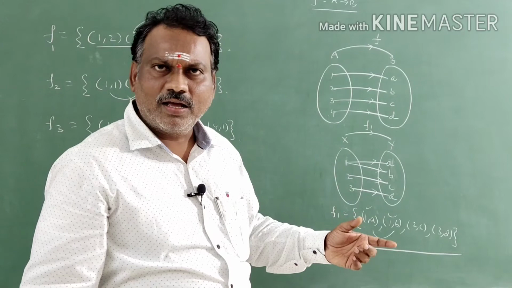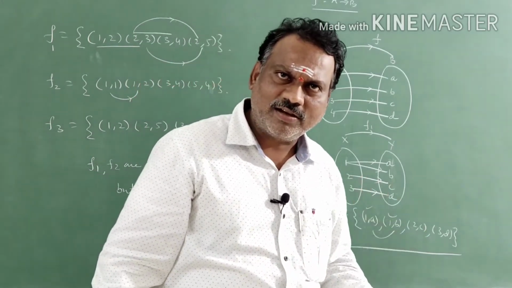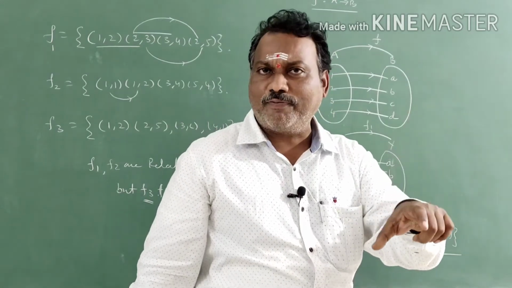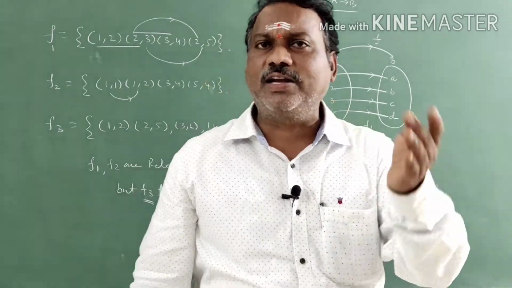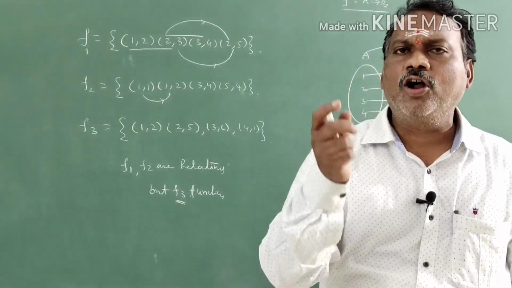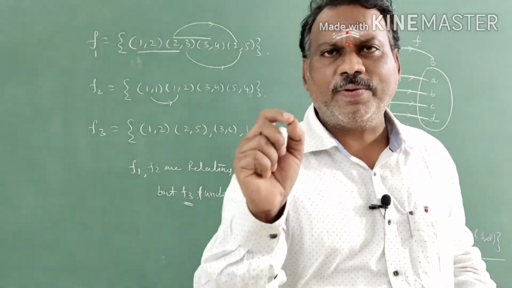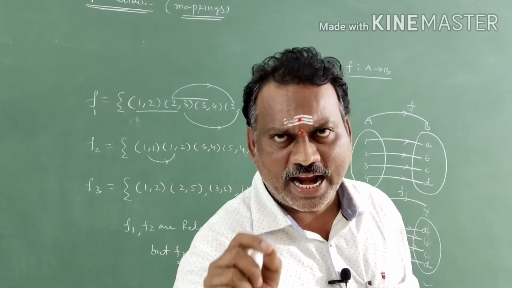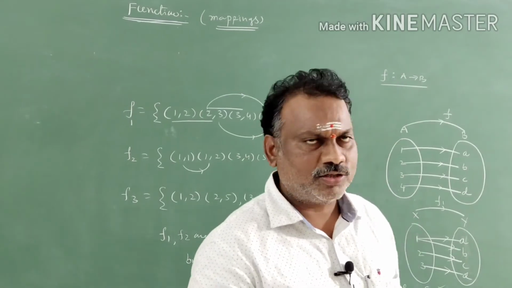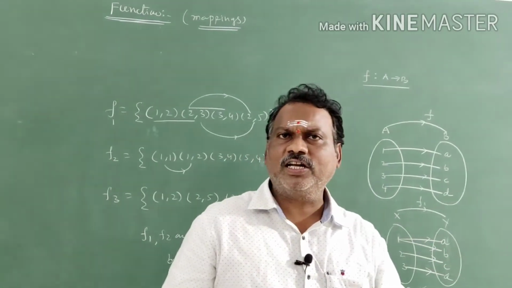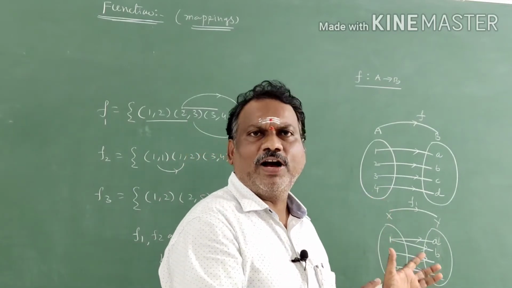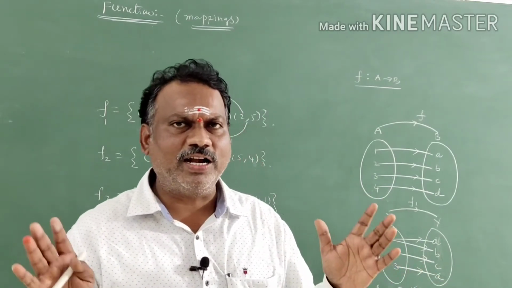You remember it? Functions are relations. All functions are relations, but all relations need not be a function. That's why, to know which relation is a function, I told you the definition: a relation is said to be a function if no two distinct ordered pairs have the same first coordinate. That is the definition of function. Already you learned this in the first PO. Once again I am repeating this. So we completed the function definition.